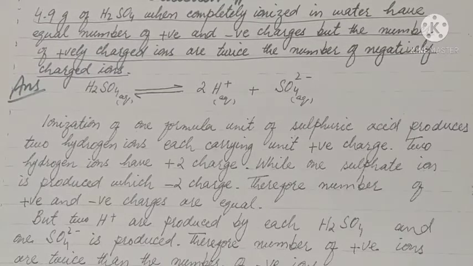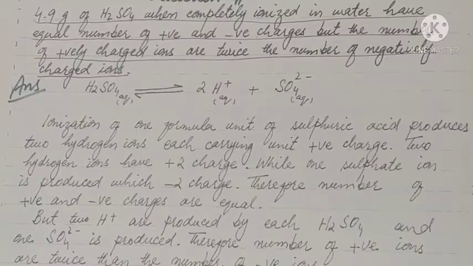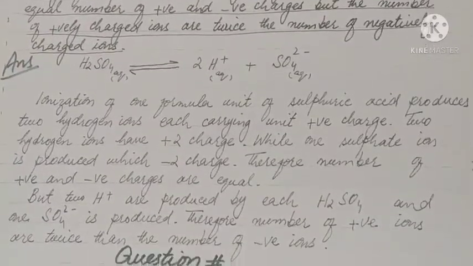H2SO4 will ionize to form 2H+ and SO4 2- ions. Ionization of one formula unit of sulfuric acid produces two hydrogen ions, each carrying a unit positive charge. Two hydrogen ions have two positive charges, while one sulfate ion is produced which has two negative charges. Therefore, the number of positive and negative charges are equal.